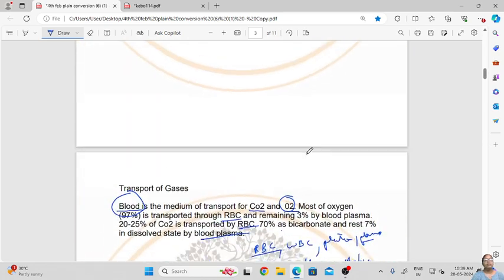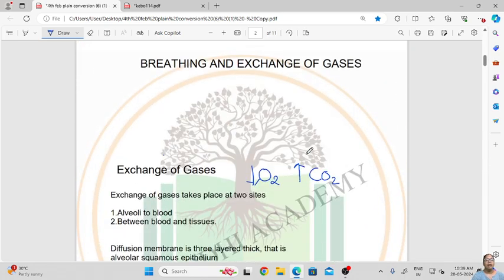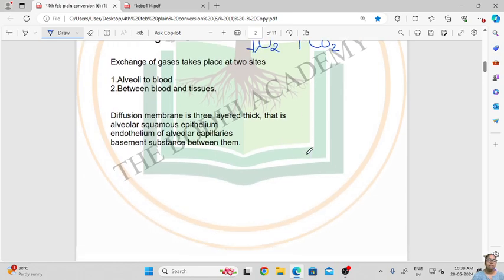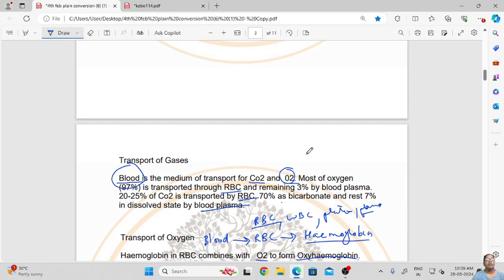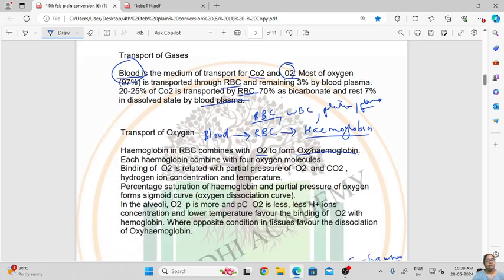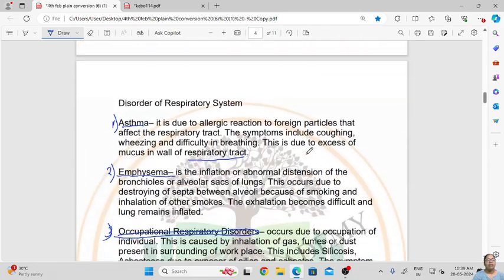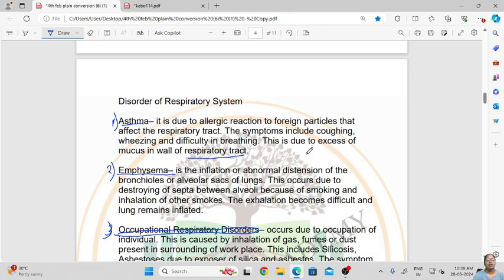So in today's class, what we have learned is how the exchange of gases takes place, how the transport of carbon dioxide and oxygen takes place inside our respiratory system, and also we have seen the disorders related to the respiratory system.